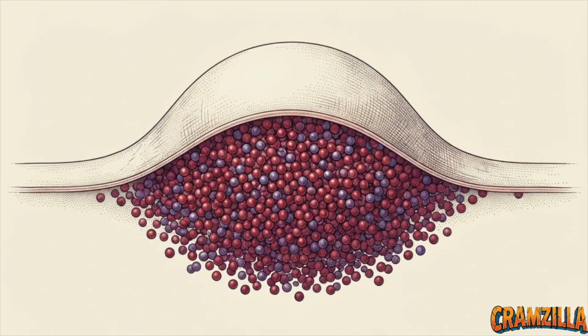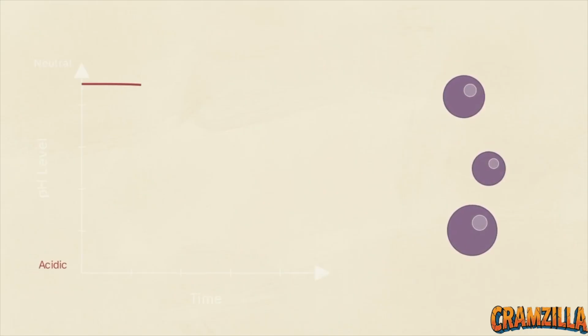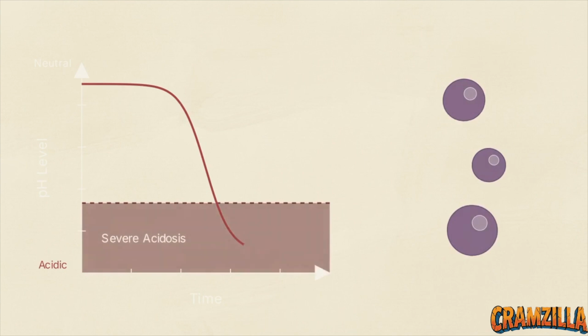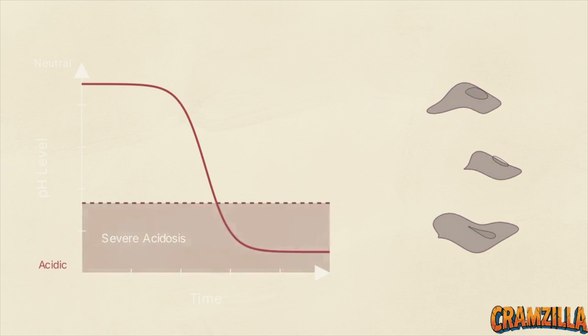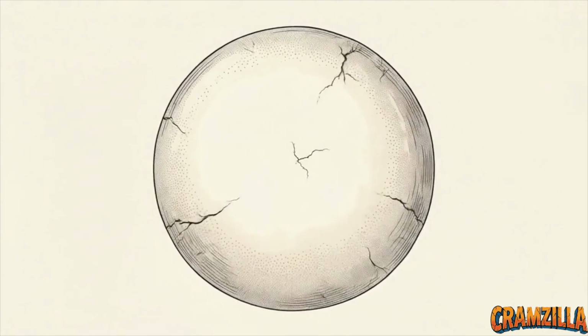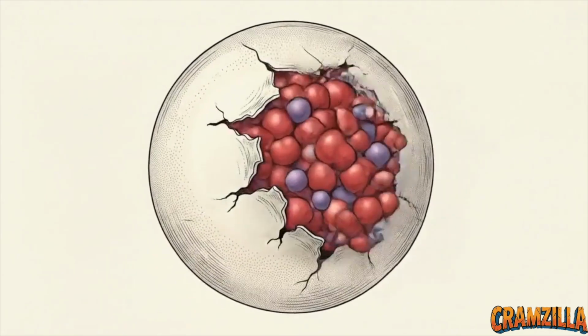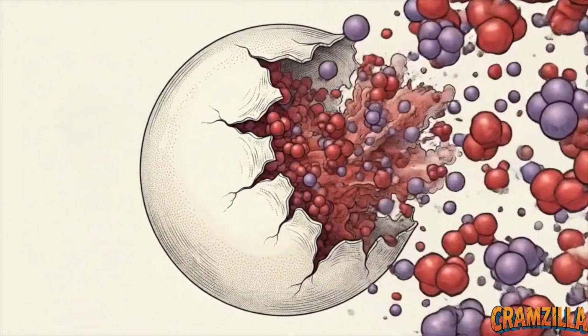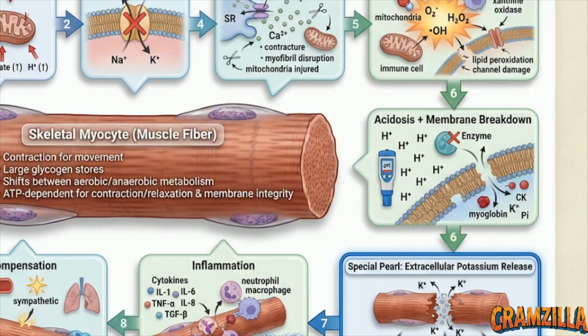Step 6 delivers the breaking point. As hydrogen ions continue to rise, the internal pH drops into a state of severe acidosis, completely ruining the function of survival enzymes. Unable to withstand the internal swelling and the acid degradation, the bloated myocyte membrane finally violently rips open. This diagram shows the exact contents of that breached vault spilling into the extracellular space.